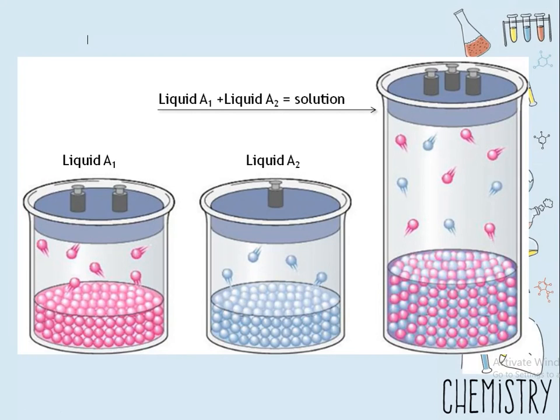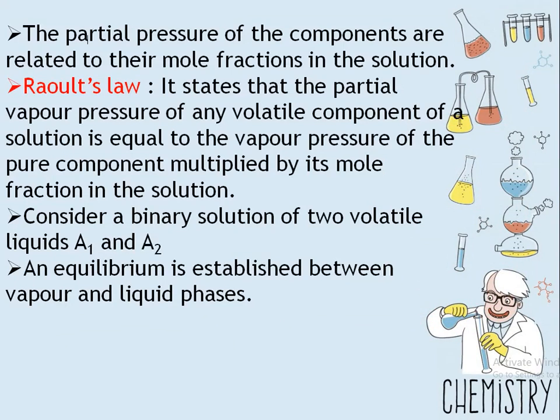Now these pressures, means the partial pressures of the components, are related to their mole fractions in the solution. This relationship is given by Raoult's law. According to Raoult's law, the partial vapor pressure of any volatile component of a solution is equal to the vapor pressure of the pure component multiplied by its mole fraction in the solution.